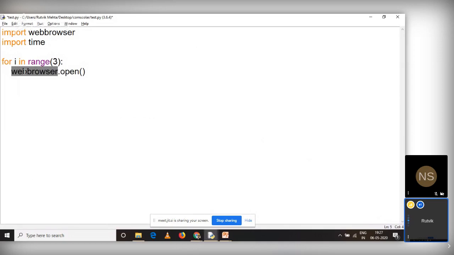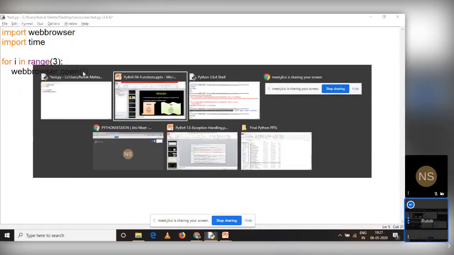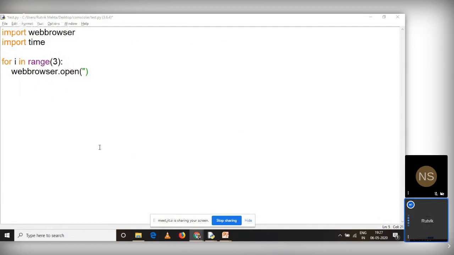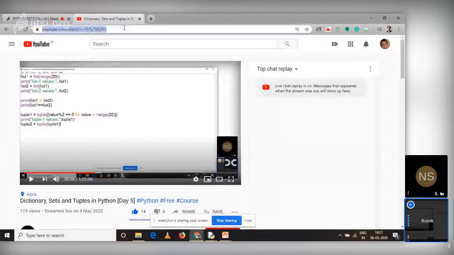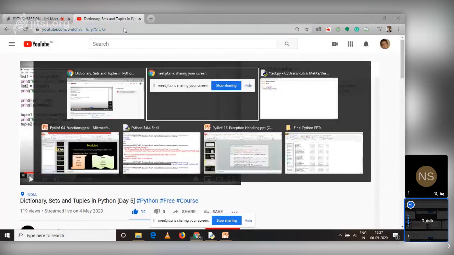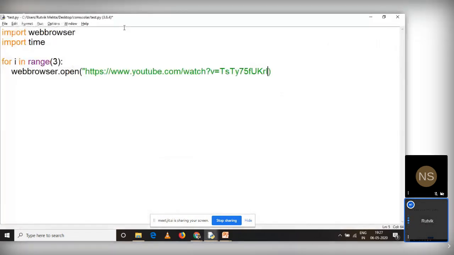So the syntax is module name dot function name. Again, I'm repeating, module name dot function name. Now these functions might or might not contain arguments, but from my experience I know I have to pass one URL over here. So I'll just copy paste one YouTube URL. This is our Comscolar link, my YouTube video which I have uploaded on Comscolar. I'm just copy pasting it.